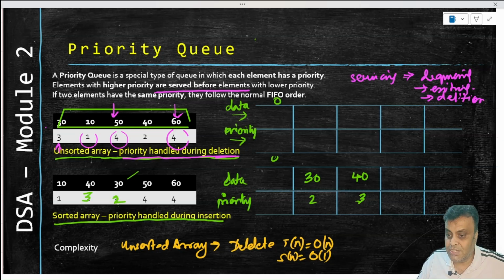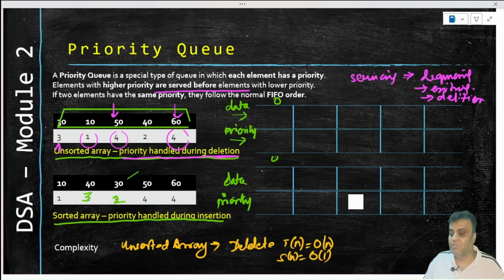Again, the next deletion will delete this and this will come out. Front and rear will move forward, and therefore rear is already there, front will move forward because you are deleting from the front, right? So when you actually place everything in a sorted manner, deletion becomes very easy. Whereas deletion in an unsorted array was taking an order of n.